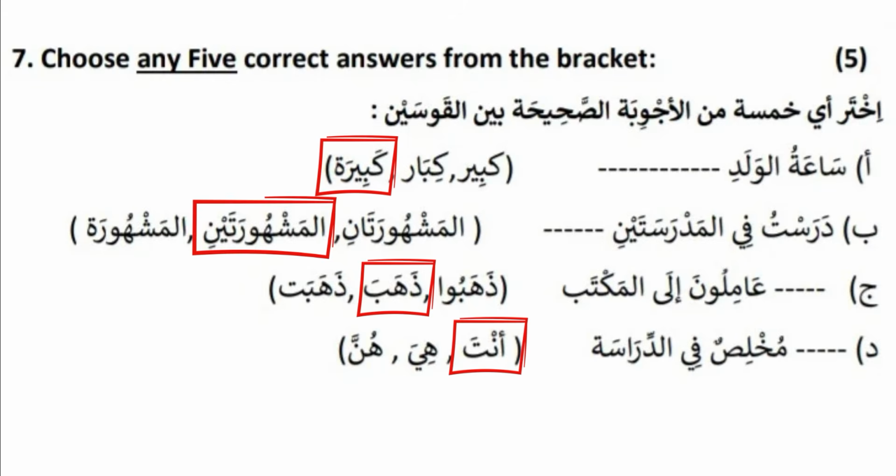So if the sentence is in a normal sentence structure, first the verb should be in the basic way. Basic way means a singular way. If the subject is singular or dual or plural, the first verb should be in base form. So dhahaba is the right answer.